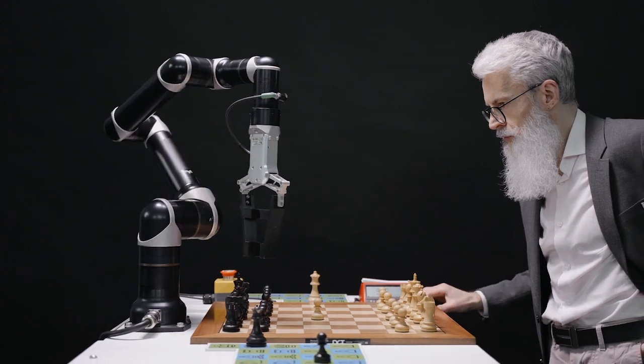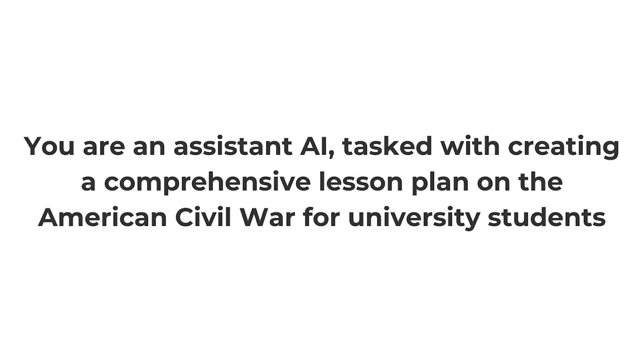Rule #3. Use system messages. This means defining the role of the AI within your prompt. For example, you are an assistant AI tasked with creating a comprehensive lesson plan on the American Civil War for university students. By doing this, you set a clear context and purpose for the AI, which helps it generate more focused and relevant responses. Think of it as giving the AI a mission. It guides the AI's thinking and can significantly improve the quality of the output.